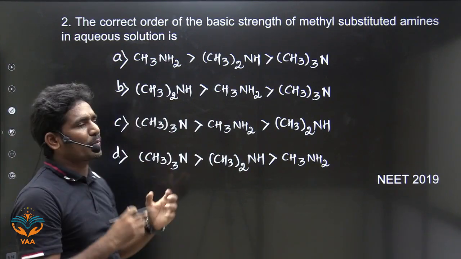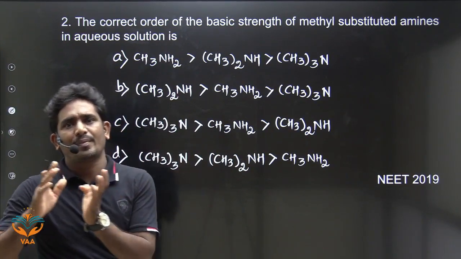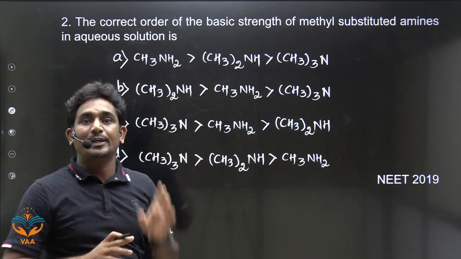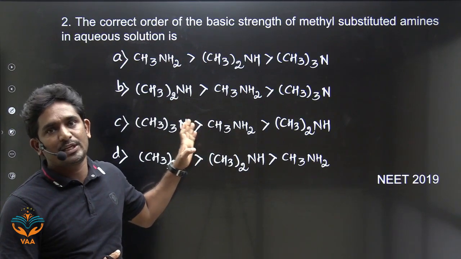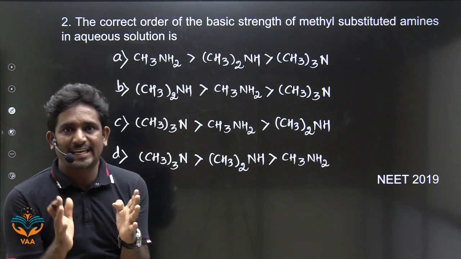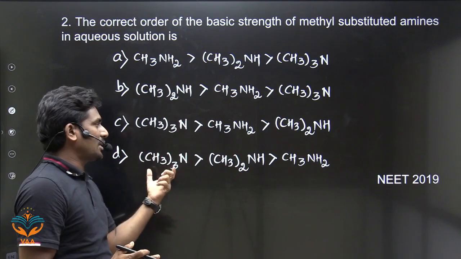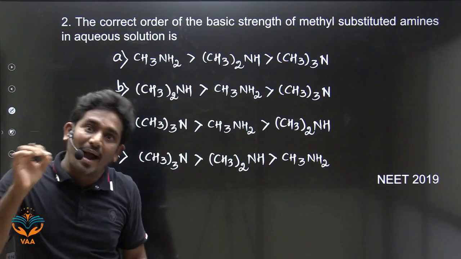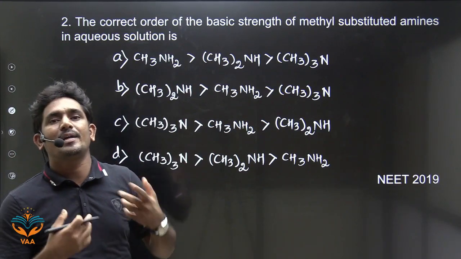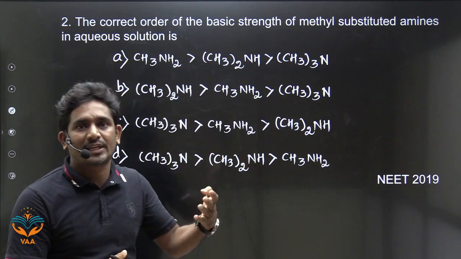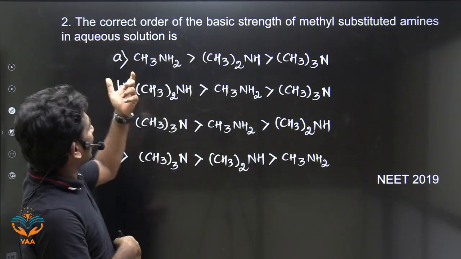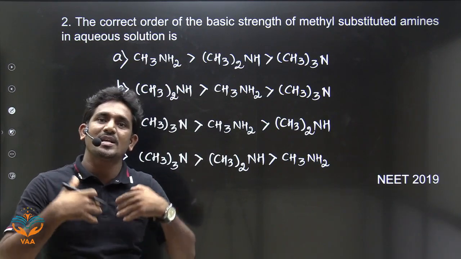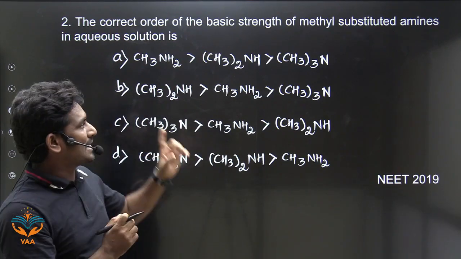So in aqueous medium, what do we have to consider? Inductive effect or hydrogen bonding? We have to consider both. That is why it is an exceptional case. If you consider only inductive effect, the order will be tertiary amines are more basic, then secondary, then primary. If you consider only hydrogen bonding, then the order is primary amines are more basic, then secondary, then tertiary. But in aqueous solution both are present, so we have to consider the net effect. That is why it is an exceptional case.